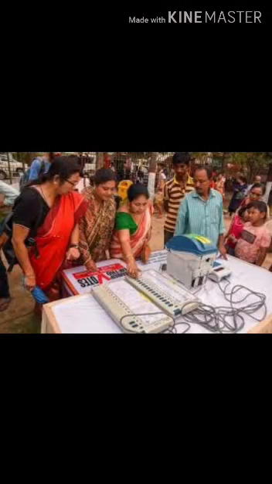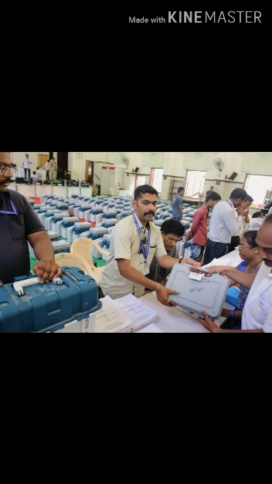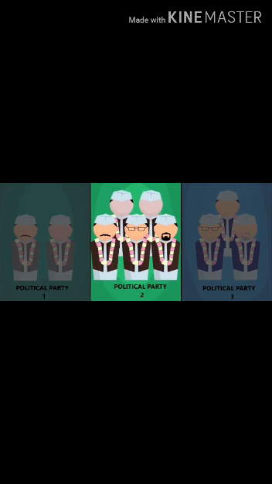Students, the election day is the day when the voters cast their vote. Earlier, ballot papers were used for this purpose. Now, they have been replaced by electronic voting machines, EVMs. Once the polling is over, all EVMs are sealed and taken to a secure place. They are opened when the votes secured by each candidate are counted. The candidates getting the maximum number of votes in each constituency are declared winners.